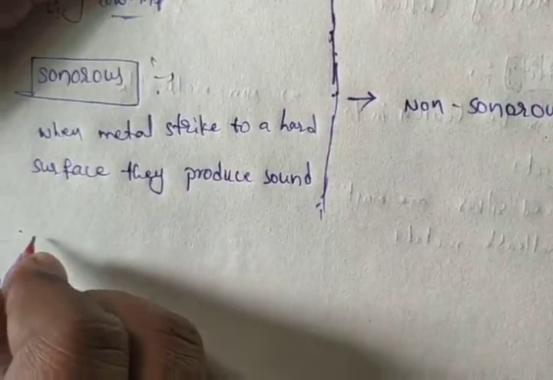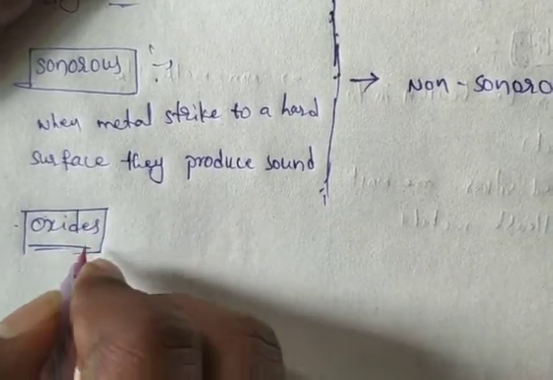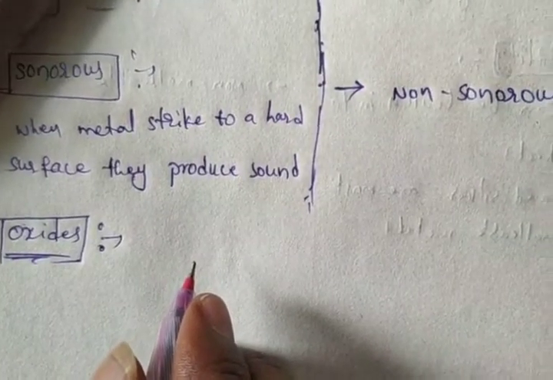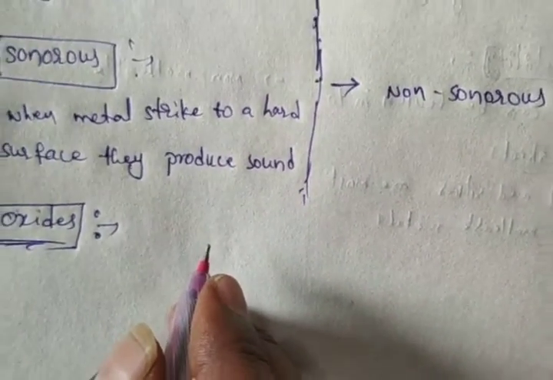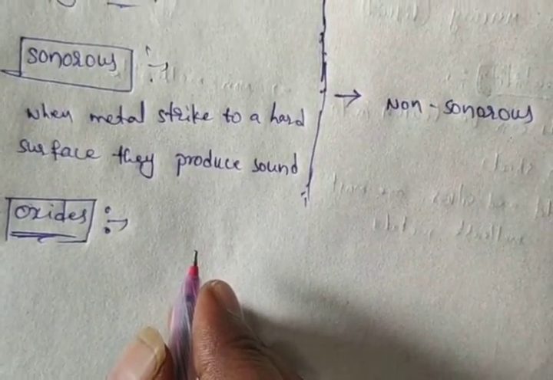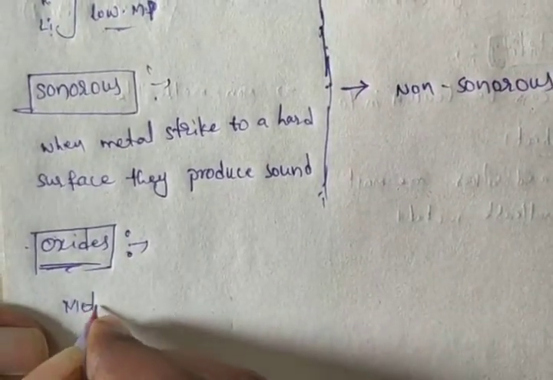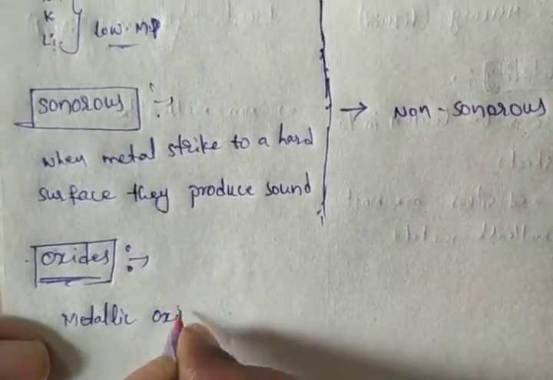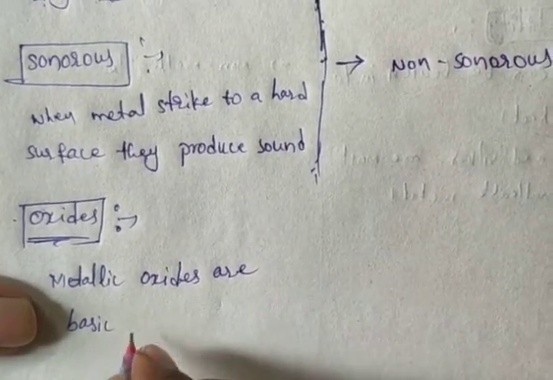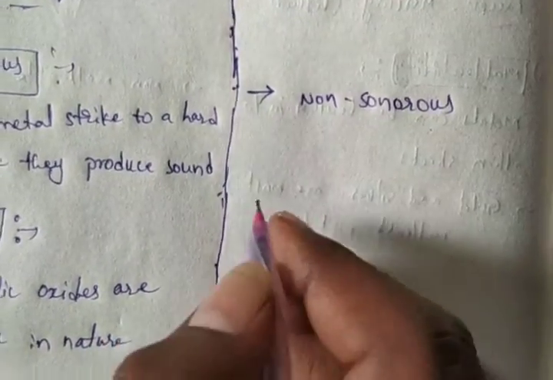And the last property, oxide nature. Already in the second chapter we discussed the nature of metal oxides. Metallic oxides are basic in nature.